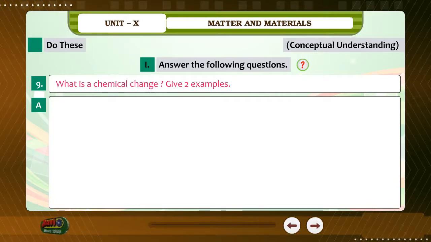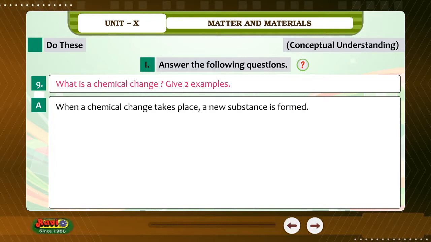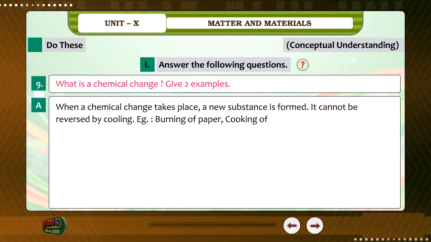9. What is a chemical change? Give 2 examples. Answer. When a chemical change takes place, a new substance is formed. It cannot be reversed by cooling. Example: burning of paper, cooking of rice.